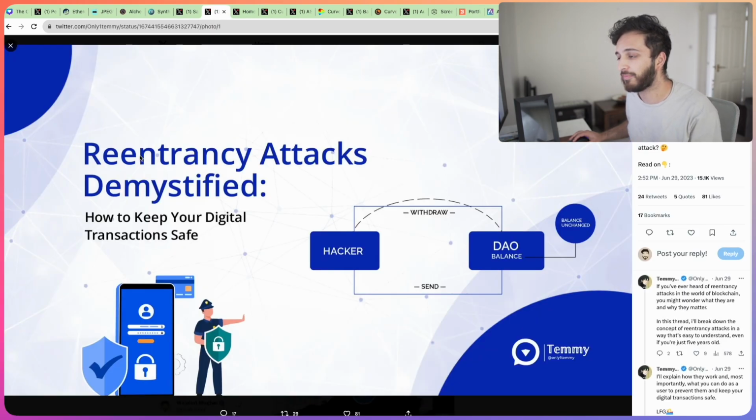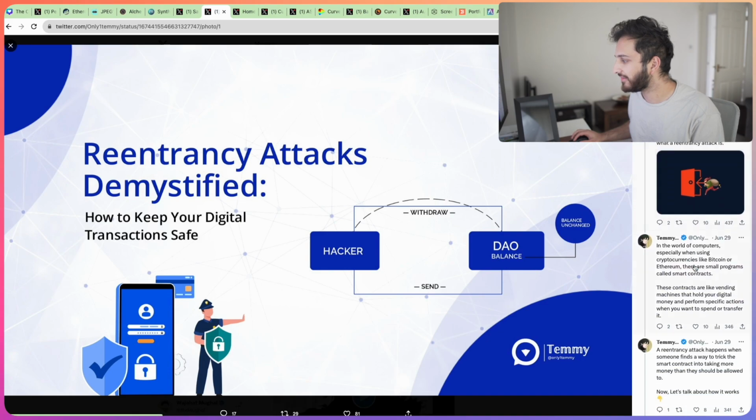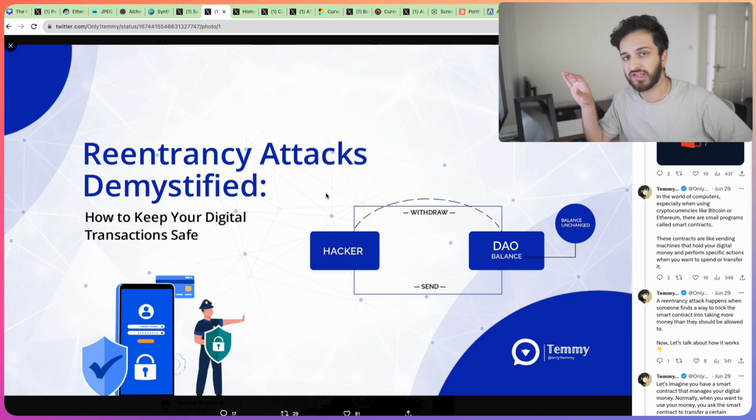Essentially what happened was there was what's known as a re-entrancy attack. And essentially a re-entrancy attack is when you can trick a smart contract into taking more money than it should normally allow you to. I'll leave this thread in the description below by Only One Temi. It's pretty good at explaining exactly what happened.